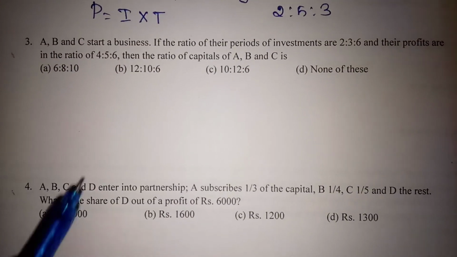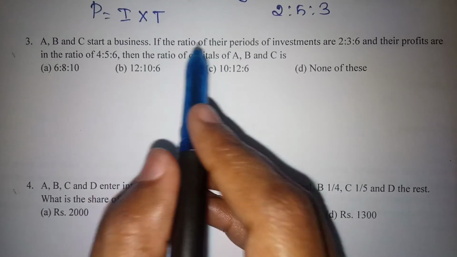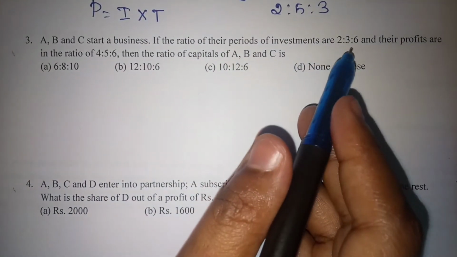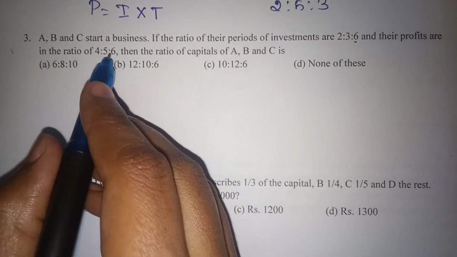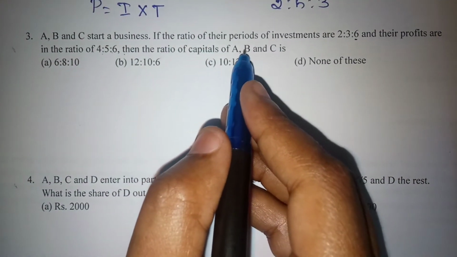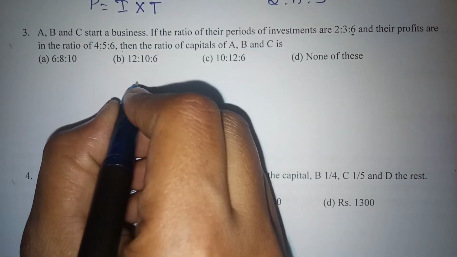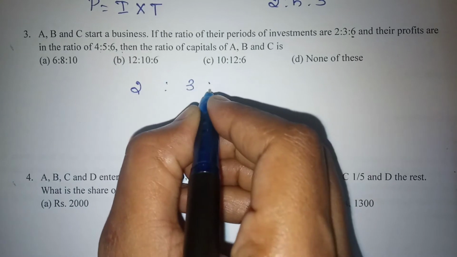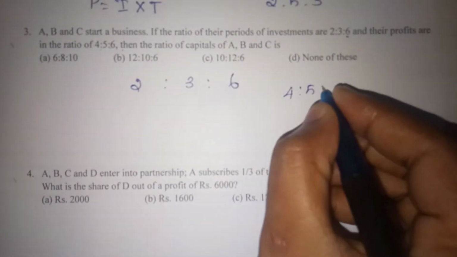Next, your third problem. A, B and C start a business. If the ratio of their period of investment is 2:3:6 and their profits are in the ratio 4:5:6, then the ratio of their capital of A, B and C is? Here the investment period ratio is given as 2:3:6. So the profit ratio is given as 4:5:6.